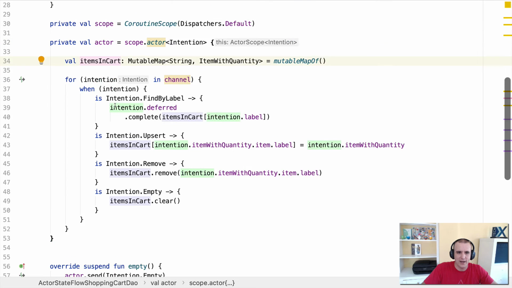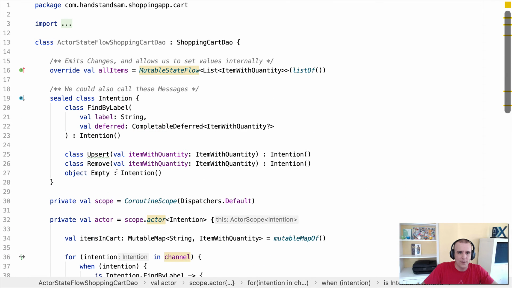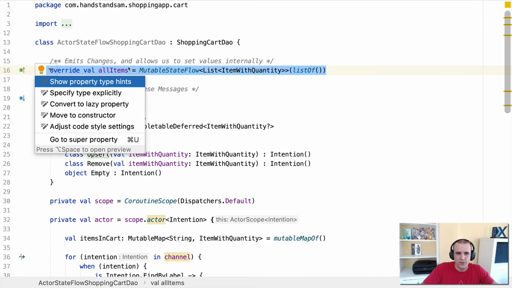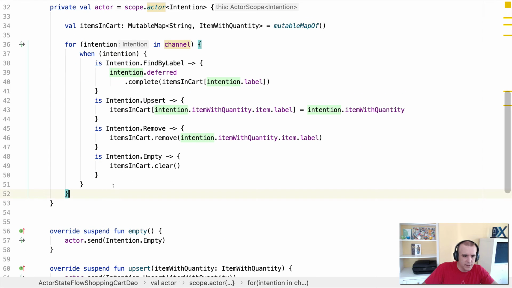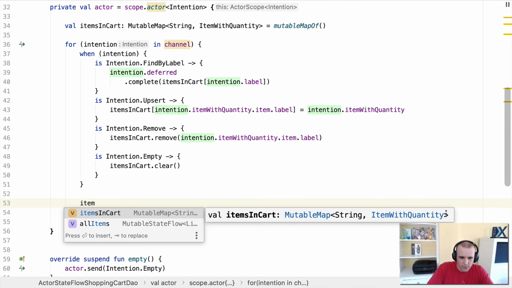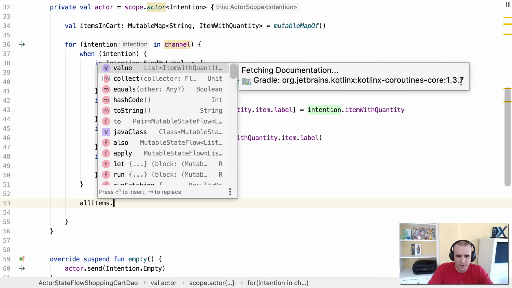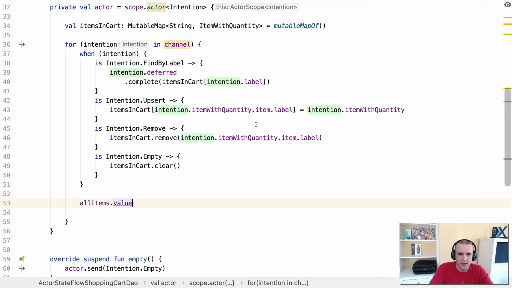The thing that we don't have right now is the ability to take the new data object and then emit that out. And we went ahead very early on and created this mutable StateFlow so that we could actually do that. What we want to do now is emit these out every time a change happens. So the way it works is, down here after the when block, we know we process things. So what I can do is, this is called just items in cart. So it's the mutable all items dot. And what's nice here is we can just assign a value because it's a mutable StateFlow. And we could say equals items in cart dot.